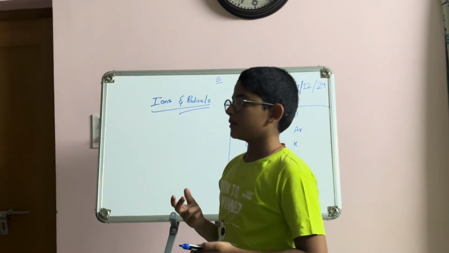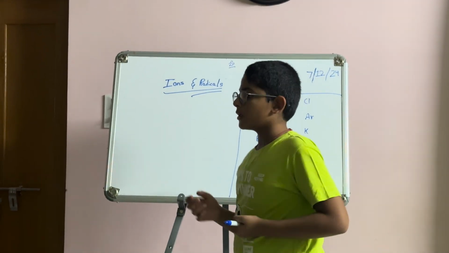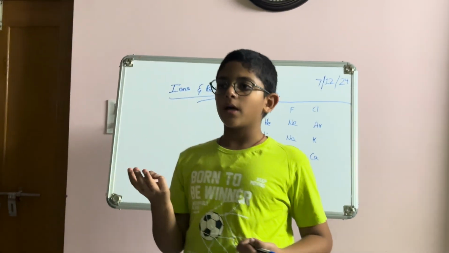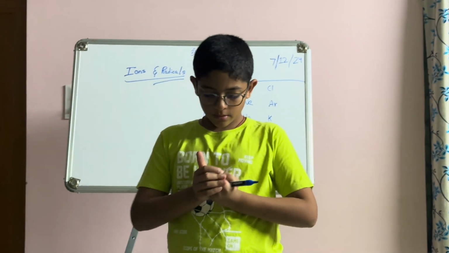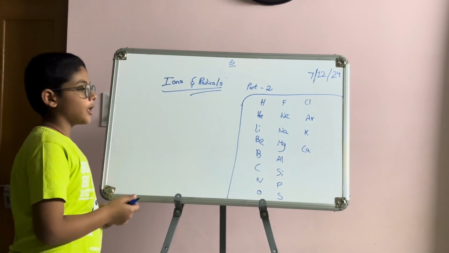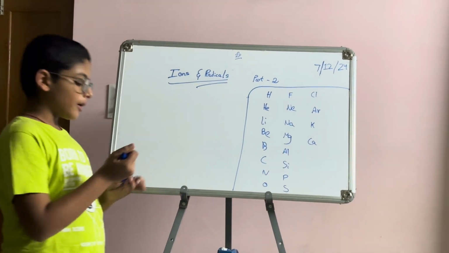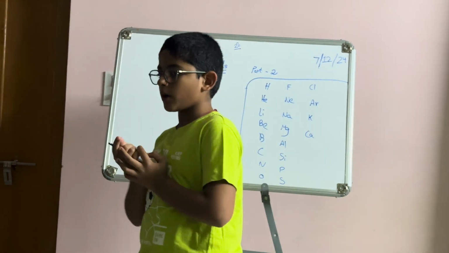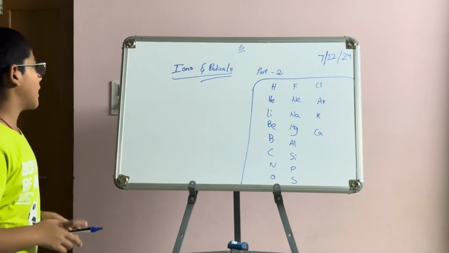You also learned positive valency: monovalent, bivalent, trivalent and tetravalent. Actually, tetravalent is in the negative ones, like C minus 4, S minus 4.